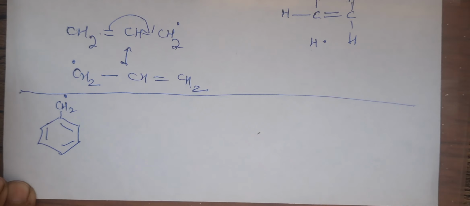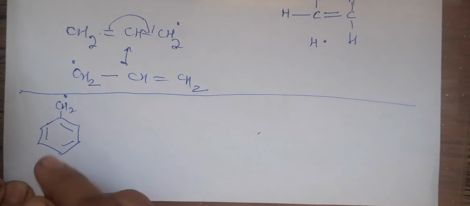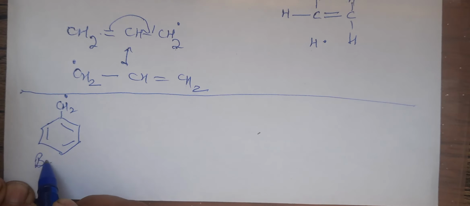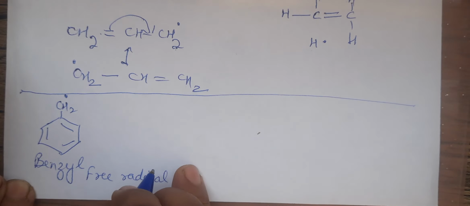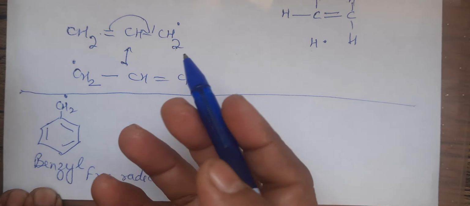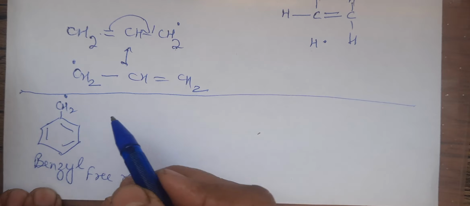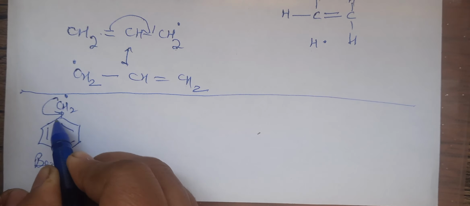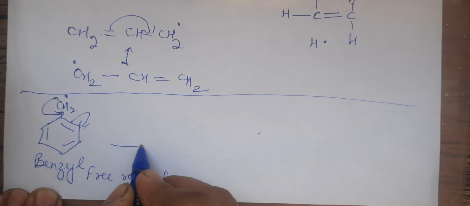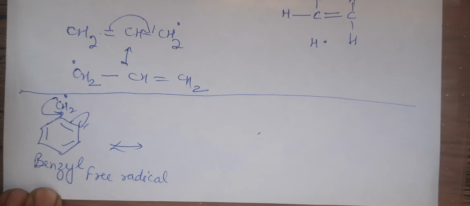Fine till here. On the similar basis, you can take example of this. This is what I have taken before also, children, it's benzyl free radical. Now in benzyl free radical, there will be again resonance. So on the basis of the resonance, just as we have done before, you can make out, okay. So odd electron will be migrating and the pi will go further. And I think now you can complete the structures, okay.